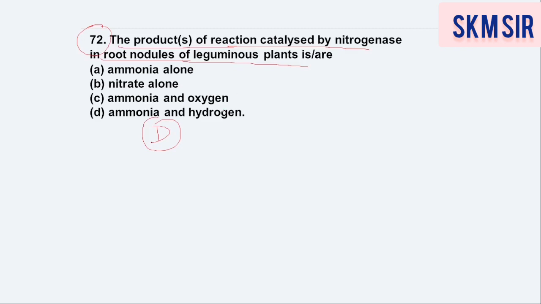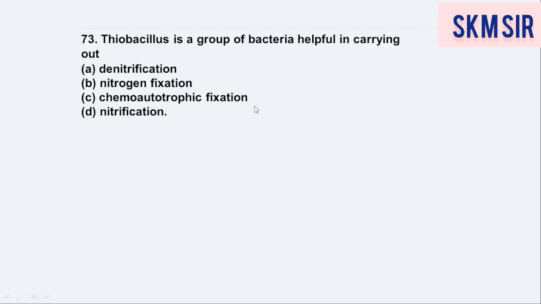Yes, option D will be the correct option. Coming to next question, 73. Thiobacillus is a group of bacteria helpful in carrying out. So Thiobacillus, which process is being carried out by Thiobacillus? I have already told about this bacteria in the last session also. Yes, denitrification. If you remember, it is denitrification.